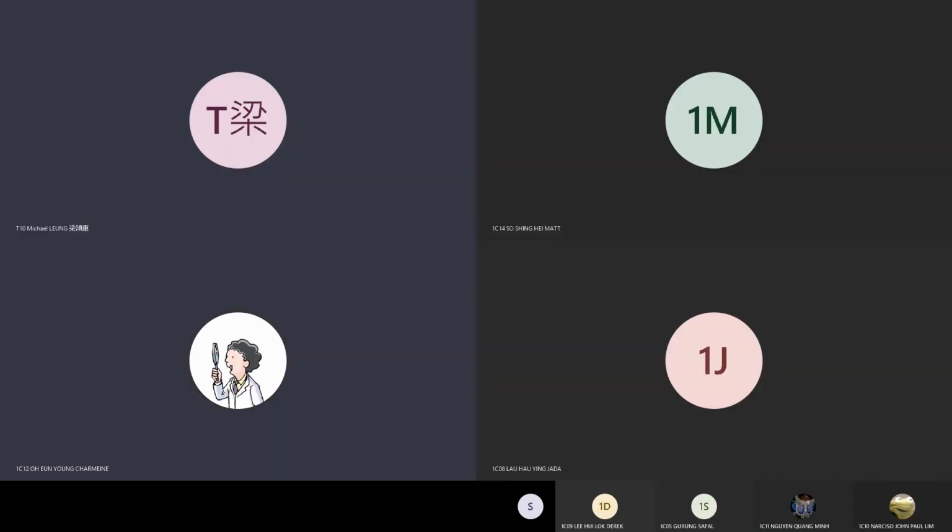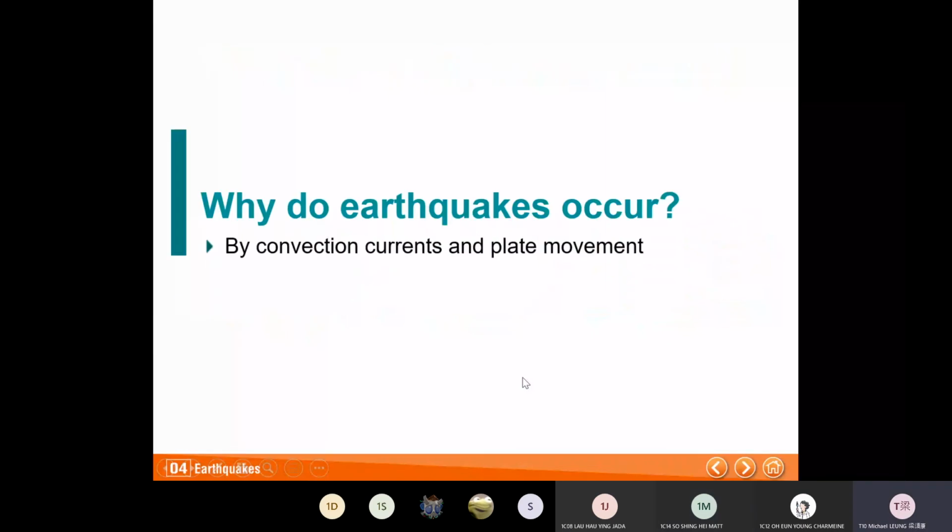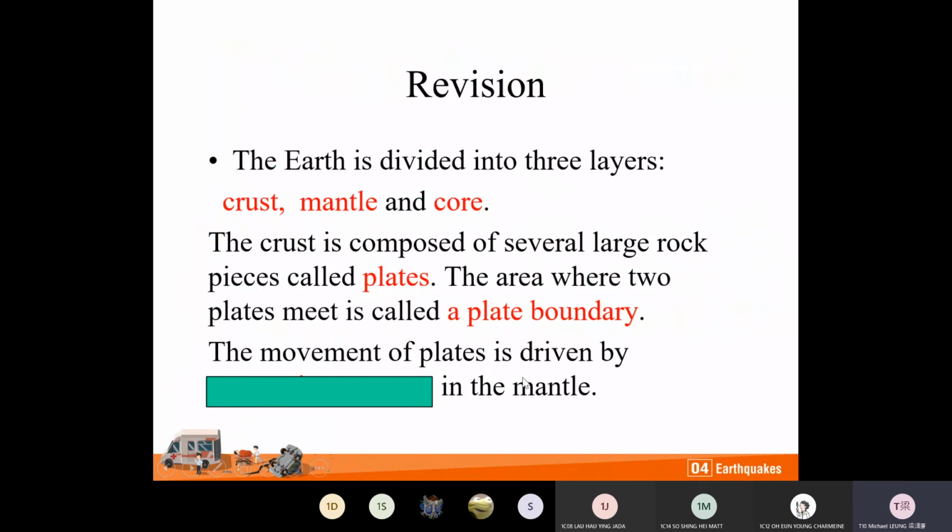Okay, can you go back a little? You want to go back to the previous slide. Okay, let's go back to the previous slide. It's okay. Okay, here. This is the previous slide. Okay, can you see it?